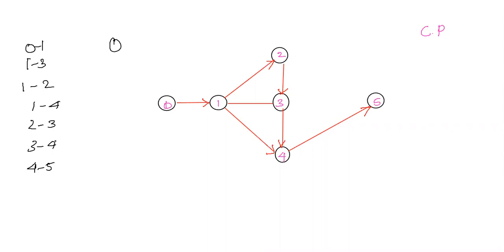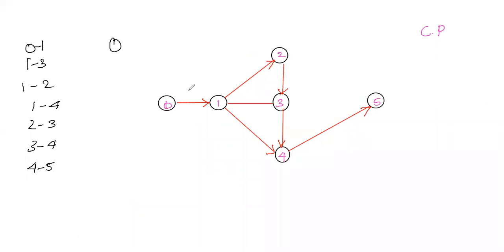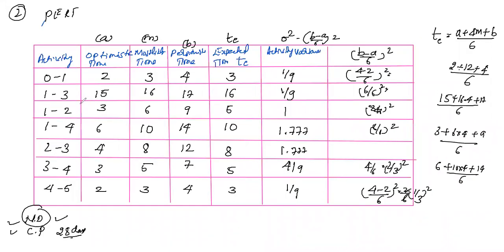So here you can get this. You can find out the expected time, already given. So we have found it out, right? According to the values of the optimistic time, pessimistic time, and the most likely time, we have calculated this. So we need to substitute for the 0 to 1 activity. The expected time is 3. Similarly, 1 to 2 is 6, 1 to 3 is 16, 1 to 4 is 10, 2 to 3 is 8, 3 to 4 is 5, and 4 to 5 is 3.